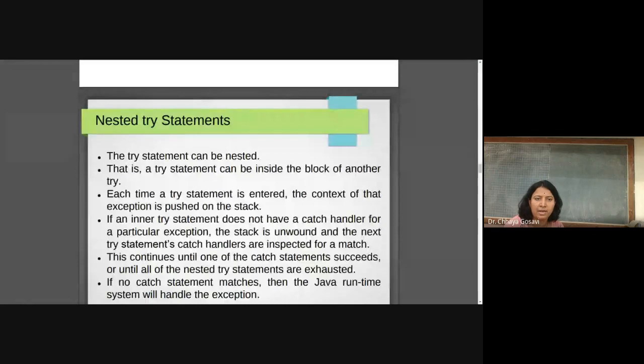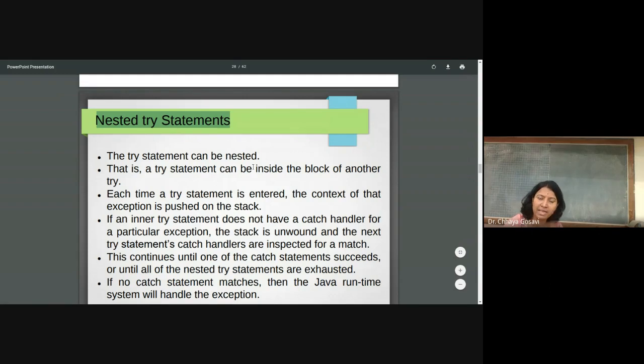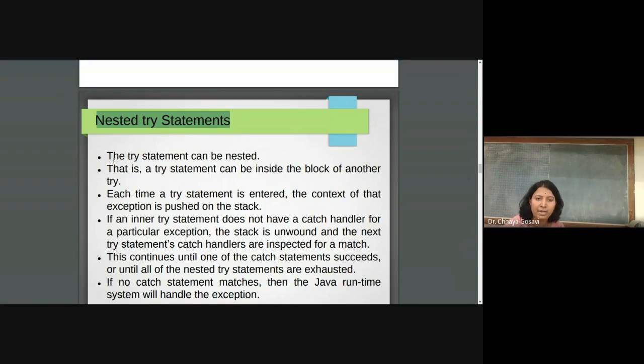So now let's start with nested try catch block. Like we have seen for two-dimensional arrays, we use nested for loops. You might have used nested if statements, if, and then you're matching else, or for three-dimensional arrays. Similarly, we can have nested try statements, try inside a try. So the try statement can be nested. That is, the try statement can be inside a block of another try.